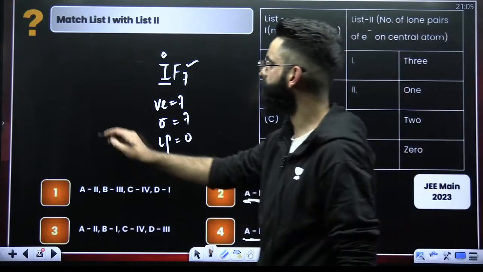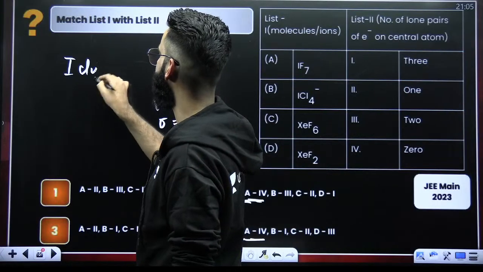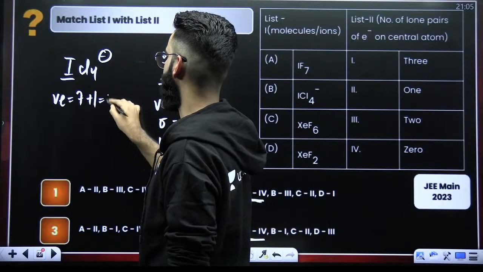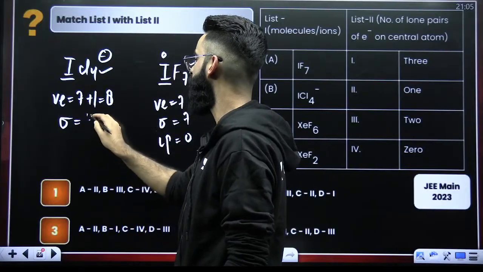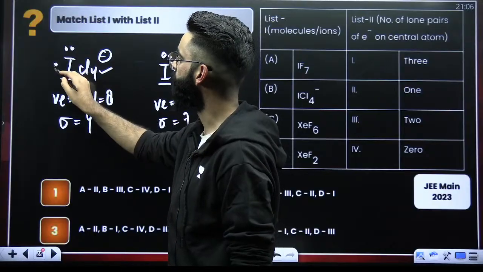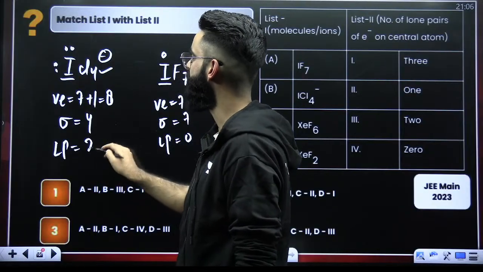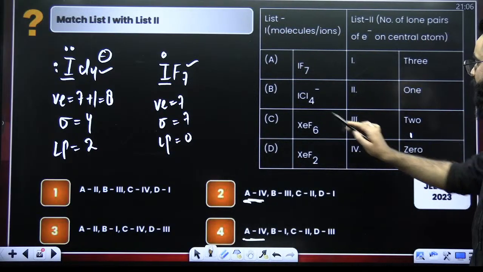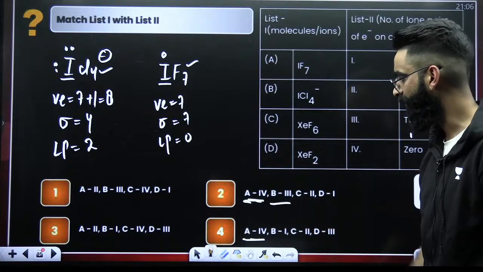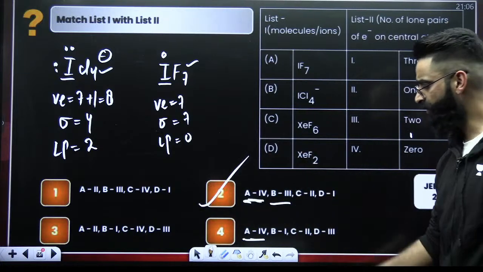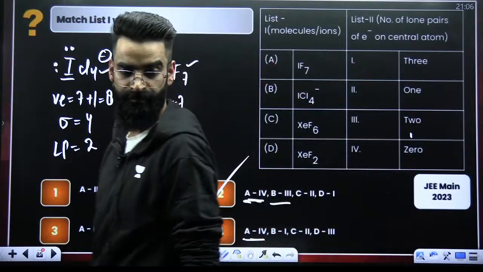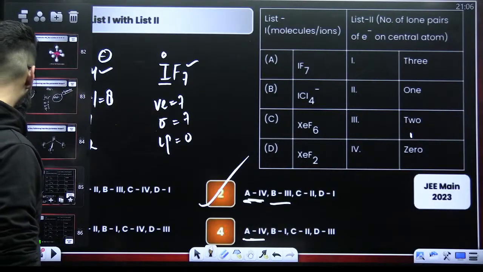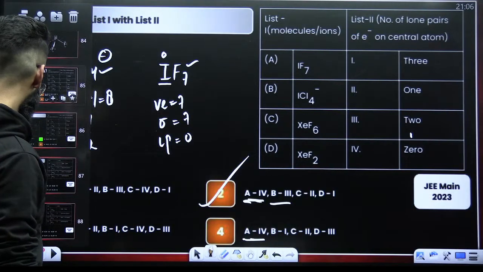ICl4 negative. Iodine has 7 valence electrons, and with the negative charge, 7 plus 1, 8. Sigma bonds are 4. Out of 8, 4 are used, so 4 are still there in the form of 2 lone pairs. So there are 2 lone pairs on iodine in ICl4 negative. 2 means 3, so B you are going to attach with 3. The rest you need not check because this is the only option matching it. So it has to be option 2. Perfect, people? I believe this is super clear to everyone.